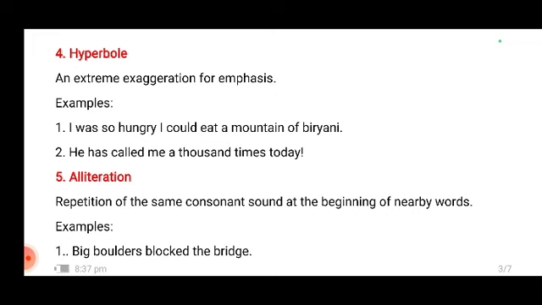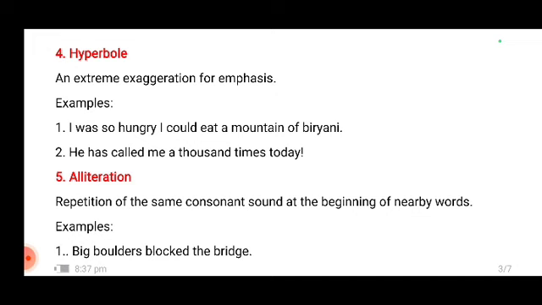He has called me 1,000 times today. Okay, nobody calls you 1,000 times. Your ma'am says that I've told you 1,000 times. Obviously, ma'am does not tell you 1,000 times, but to indicate the fact that I have told you so many times, we're using this kind of figure of speech, that is hyperbole. So extreme exaggeration of things.